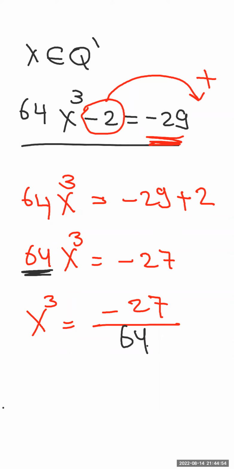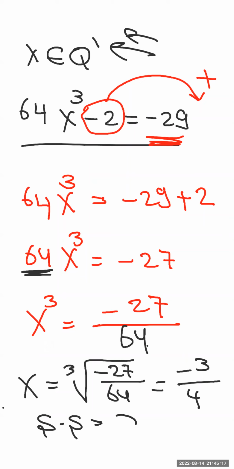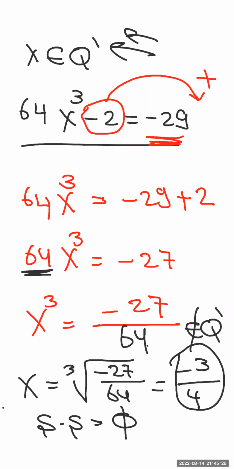Now, take the cubic root to get the value of x. x will equal the cubic root of negative 27 over 64. The cubic root of the numerator is negative 3, and the cubic root of the denominator is 4. It's a rational number. Does it belong to Q dash? No. So the solution set will equal what? The empty set, because this one does not belong to Q dash. Correct, guys?